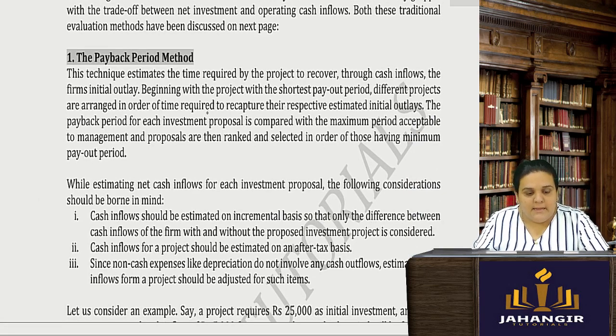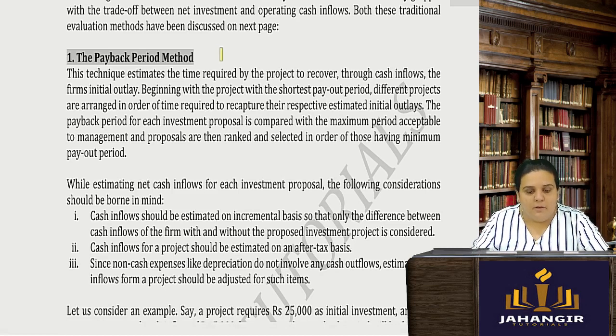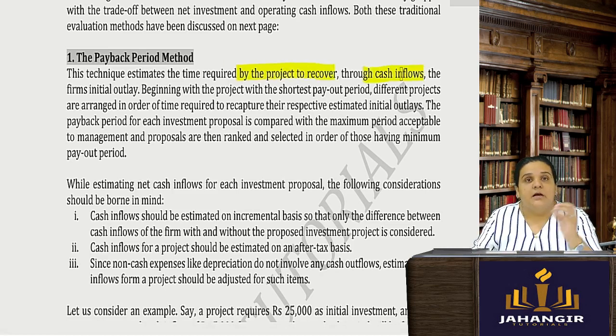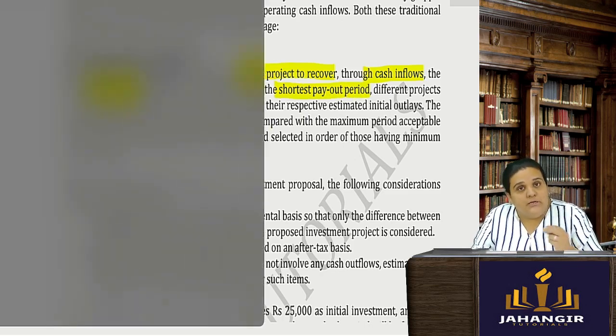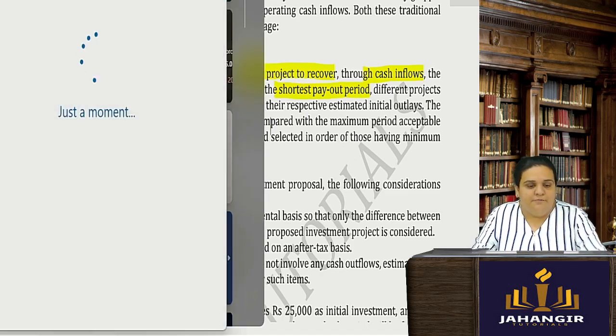So this technique estimates the time required by the project to recover through the cash inflows the firm's initial outlay, their initial investment. Beginning with the project with the shortest payout period, different projects are then arranged. So first each project's payback period is ascertained, then the one having the shortest payback period is put first.